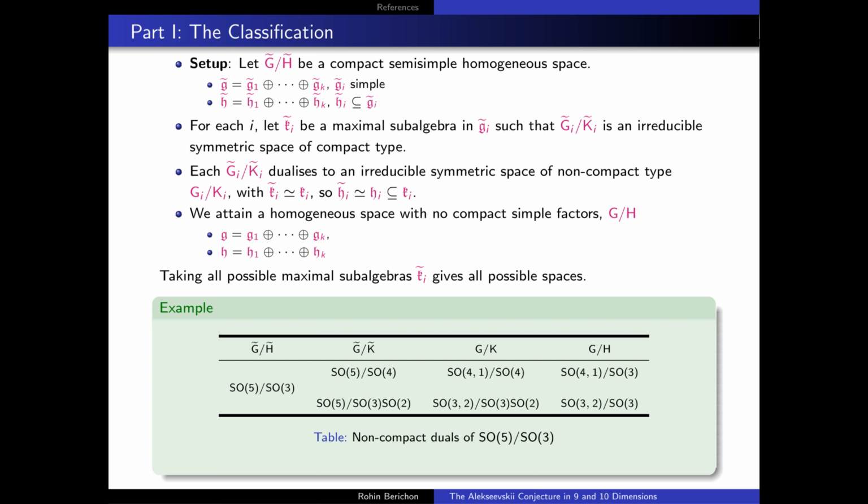Then, taking the subalgebra isomorphic to the subalgebra given in the original homogeneous space, we attain a non-compact homogeneous space with only simple factors, none of which are compact. And so what we find is there are actually two non-compact duals of SO(5) modulo SO(3). These are given by SO(4,1) modulo SO(3) and SO(3,2) modulo SO(3).